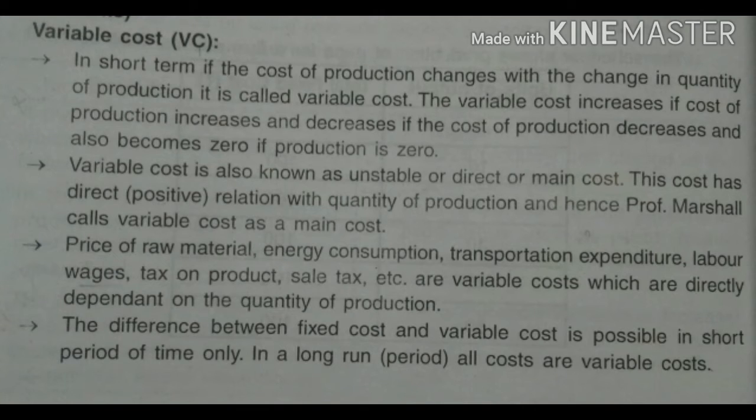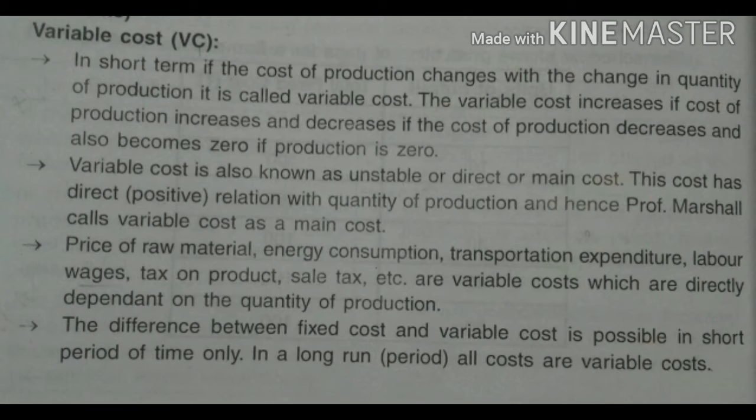Variable cost. In the short term, if the cost of production changes with the change in quantity of production, it is called variable cost. The variable cost increases if production increases and decreases if production decreases, and becomes zero if production is zero. Variable cost is also known as unstable or direct or main cost. This cost has a direct relationship with quantity of production, and hence Professor Marshall calls variable cost the main cost.